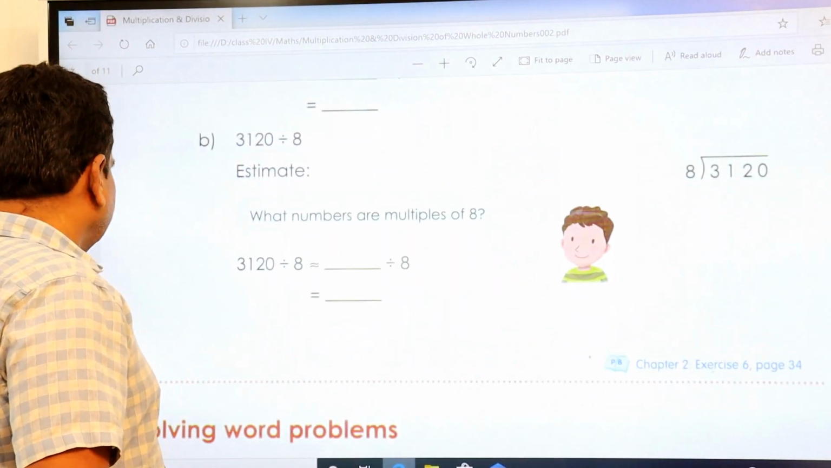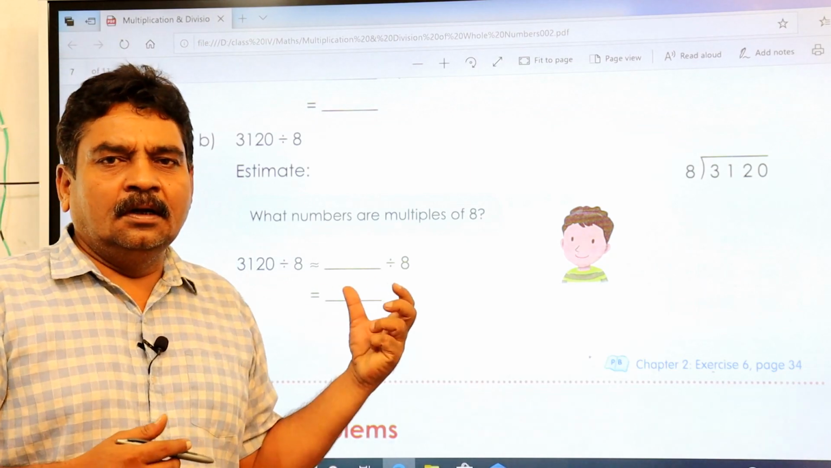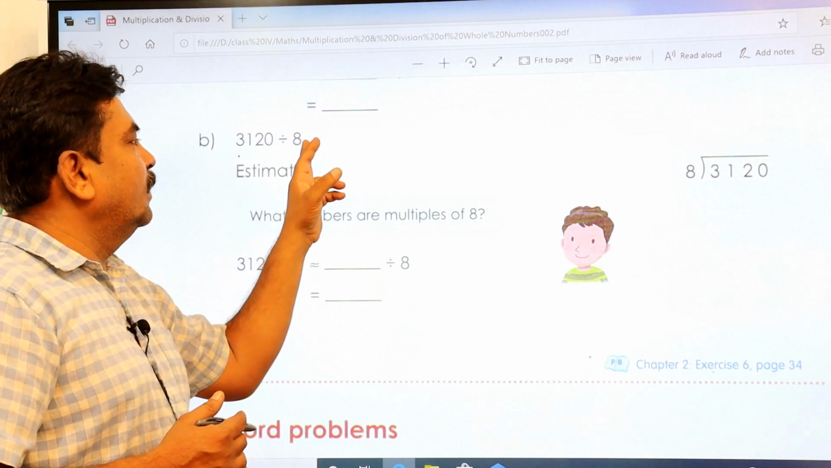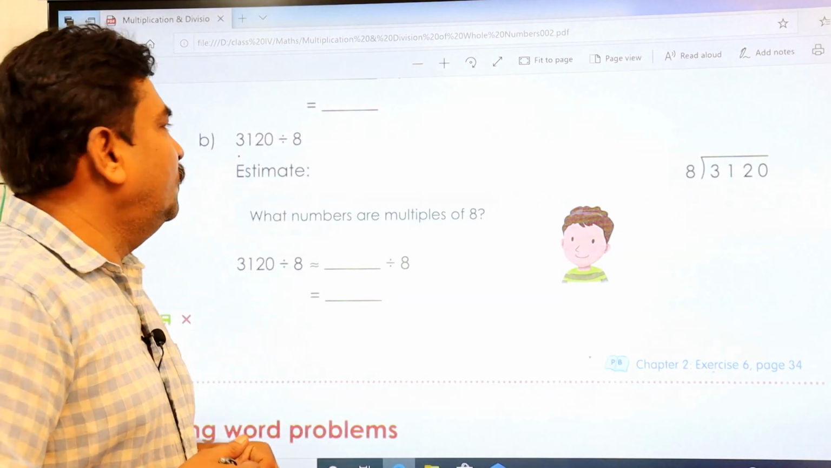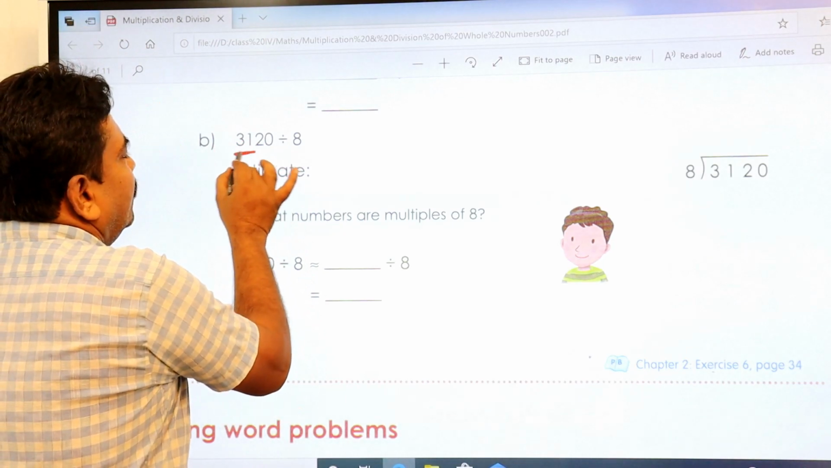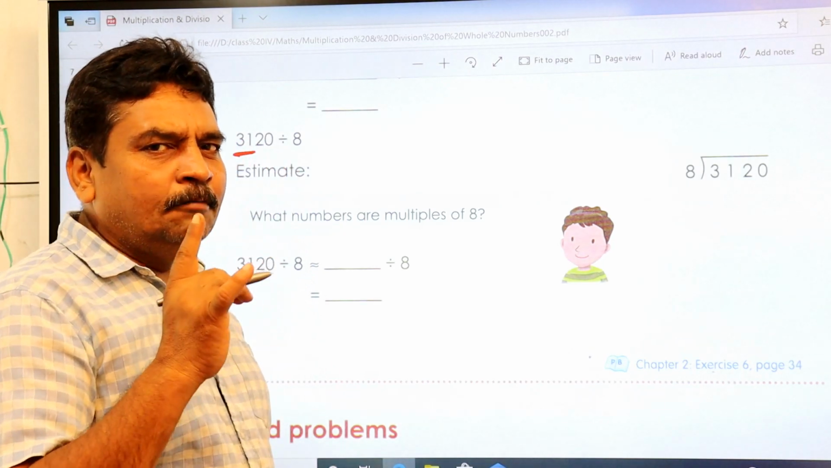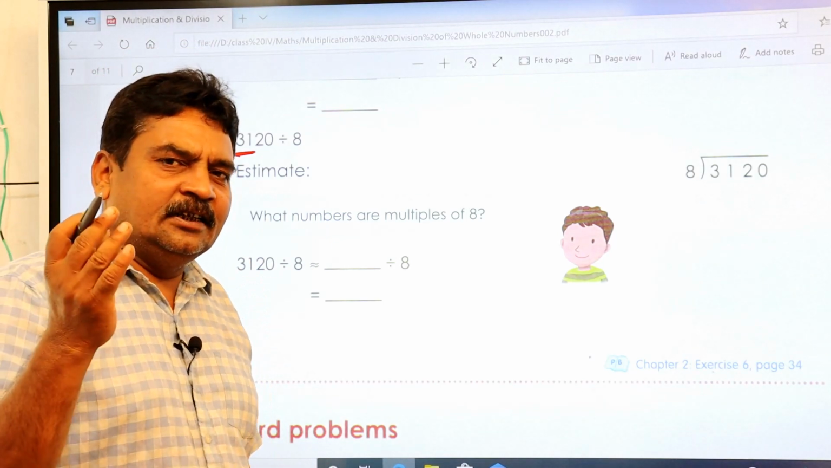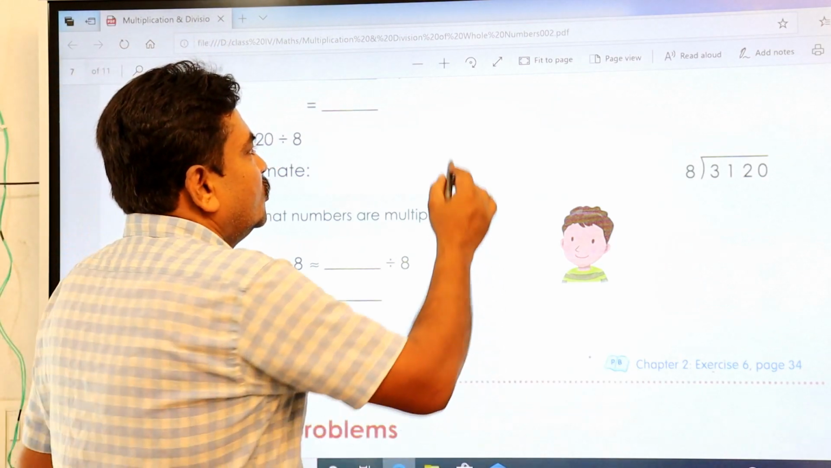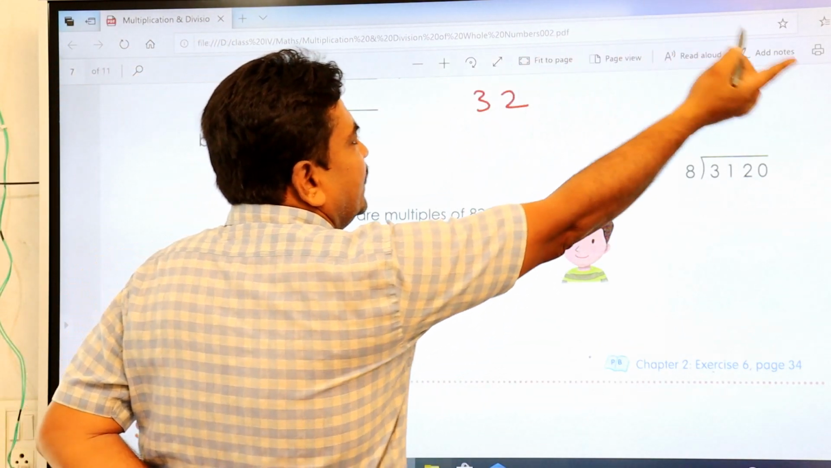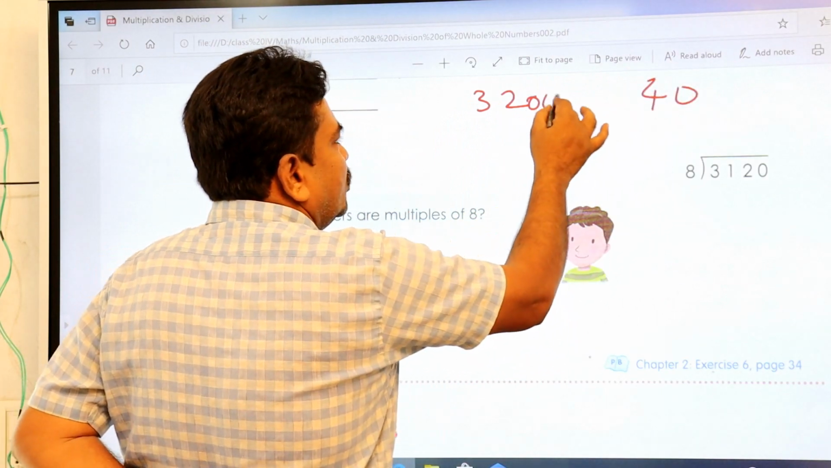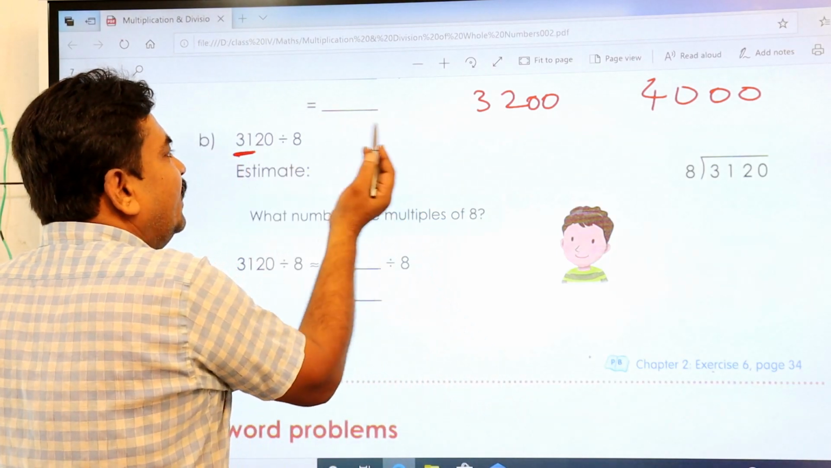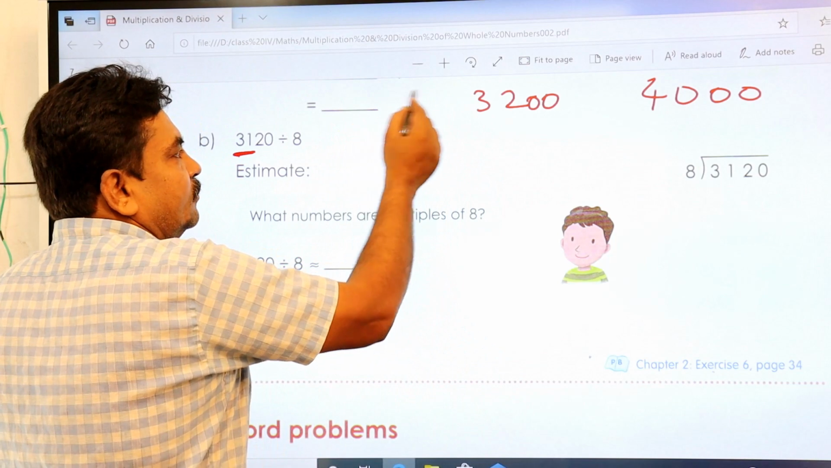Let's do this one, B. Let's do B. 3120 divided by 8. Right? So first you take this 31. You imagine 31. Is 31 a multiple of 8? No. Just repeat the table in your thought. 8 1s are 8, 8 2s are 16, 8 3s are 24, 8 4s are 32. So 8 4s are 32, 8 5s are 40. So you keep 2 zeros here.